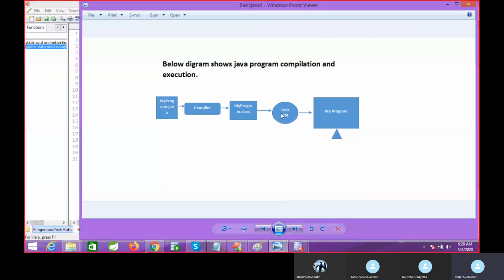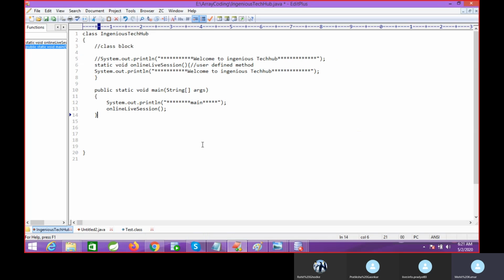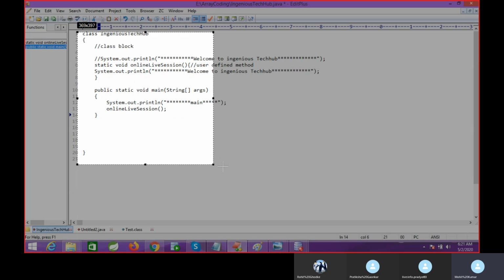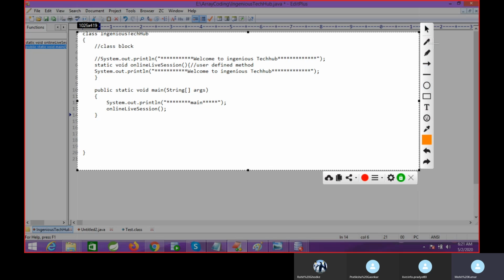We need to interact with the JVM software, right? Inside this JVM software we have many inbuilt things, and then we will get output. So without the main method we cannot interact with the JVM. So when you execute your code, the JVM will look for where your main method is.